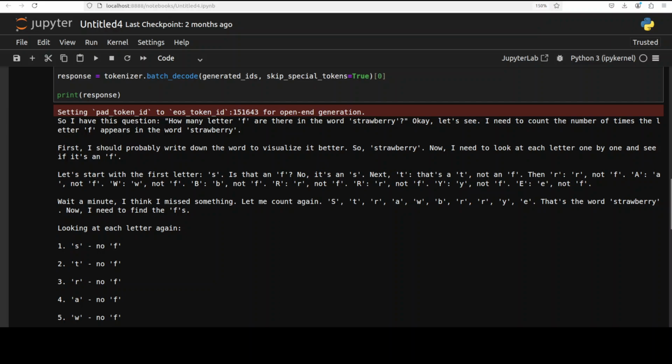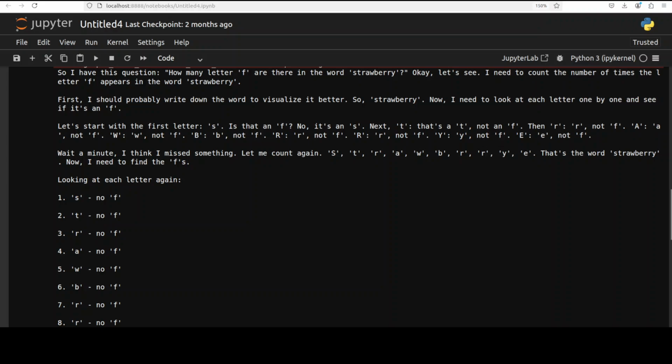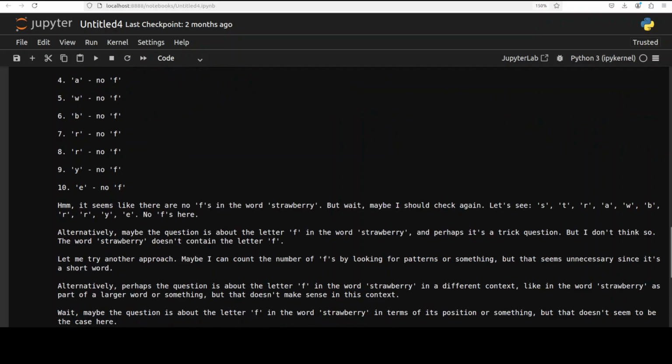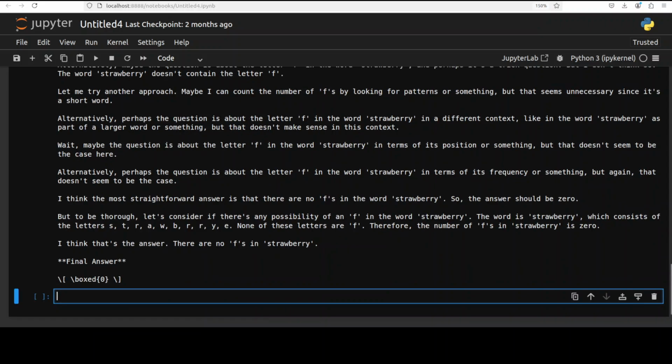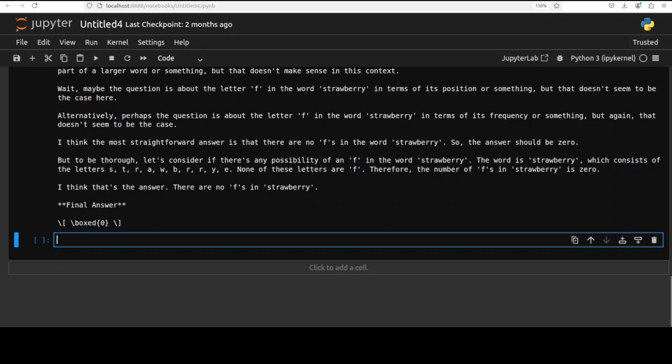How good. And then, just in the style of QWQ, it says, wait a minute, I think I missed something. And then it counts again. It is checking its own answer. And then it says, let's try another approach, alternatively this, and then just like humans do, it says, wait, maybe the question is about letter F. Then it checks the alternatives, and says that I think the most straightforward answer is that there are no F there. So the answer should be 0. And then this is the final answer: there is no F in strawberry.